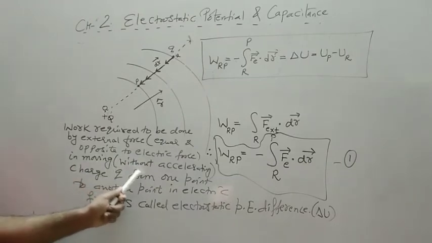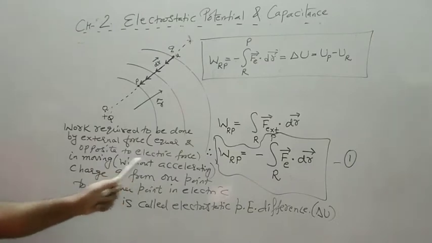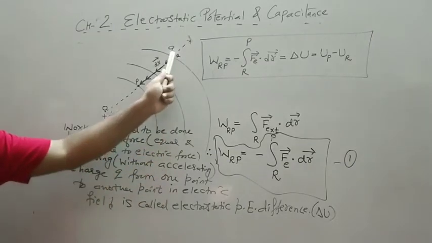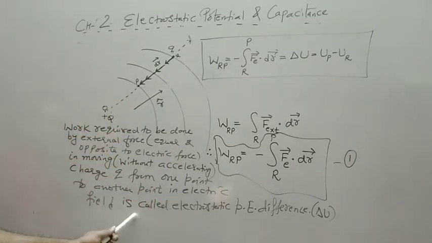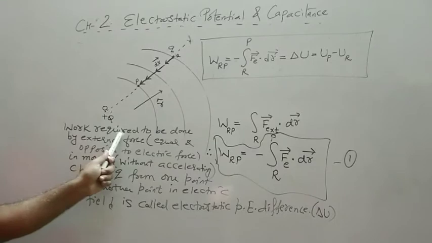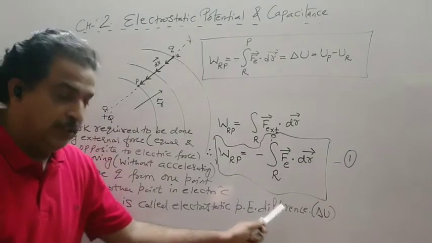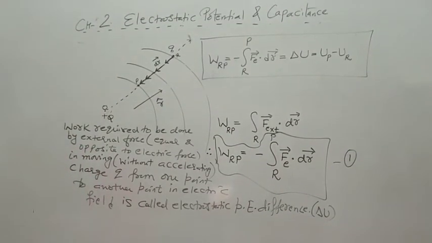Now this is our assumption, or it should be taken care of, that the acceleration should be 0 in moving charge q from one point, for example R, to another point P in an electric field. This work, whatever work we have done, is called the electrostatic potential energy difference. So this is one concept of electrostatic potential energy difference.